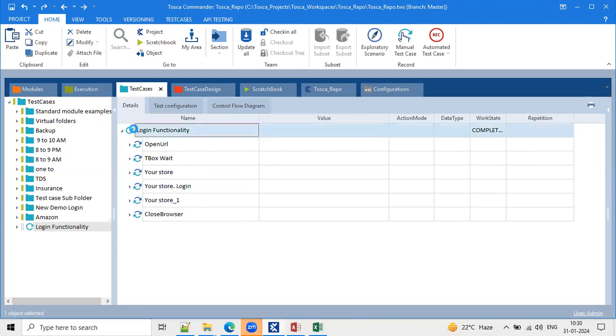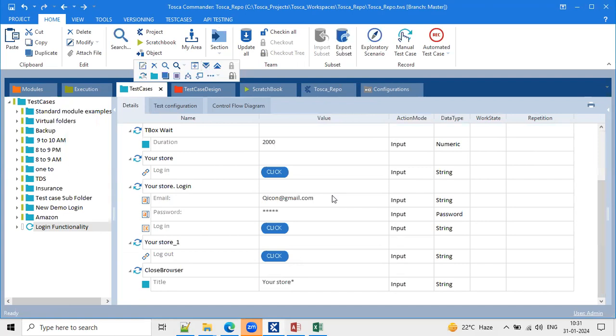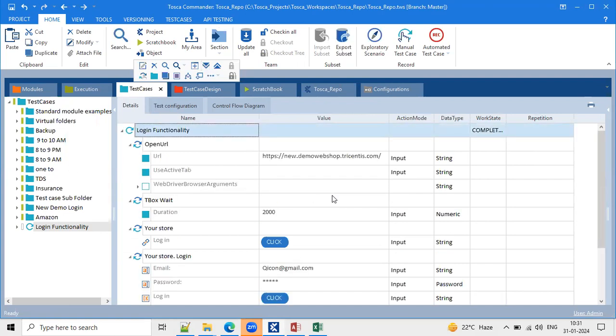So do we have any coding? Based on this test case, do we require any coding languages to work on Tosca from a point of view? No. I'll give you one assurance here: if you know complete point-to-point information about this particular tool, that is enough.